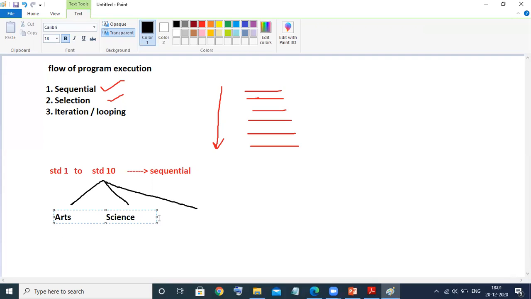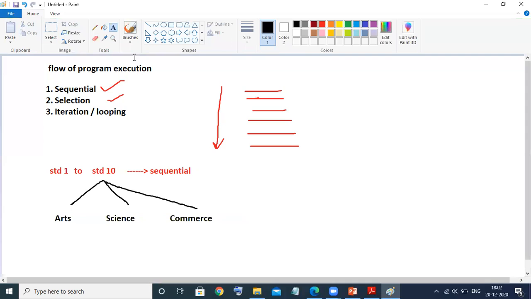There would be different streams, and some students may opt for the commerce stream. So till standard 1 to standard 10, the flow was sequential. But after 10th, depending upon the choice and percentage of the student, they are going to select what kind of education they want in future.